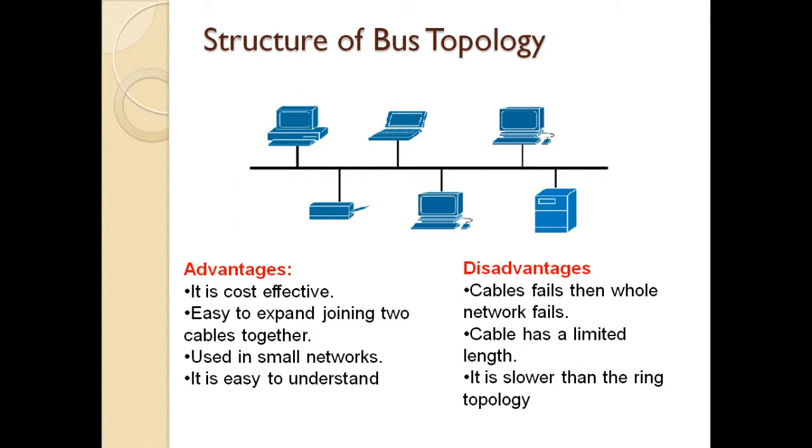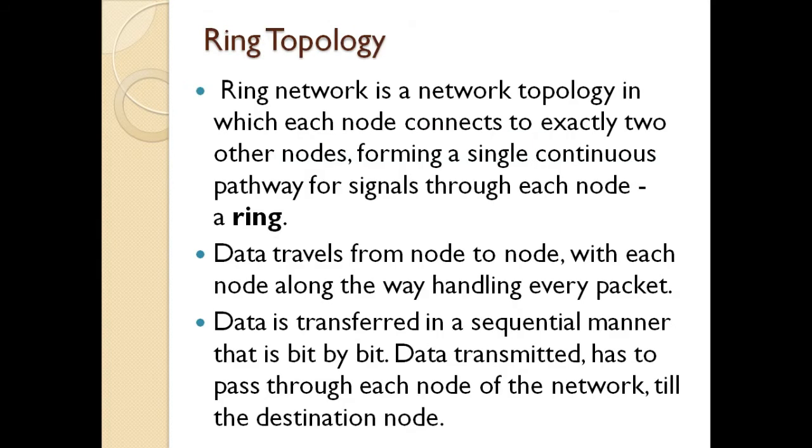Then the cables have a limited length. I can extend up to some 20 or 30 meters like that, and it is slower when compared to a ring network. Okay. The main drawback in this bus network is, if the cable fails, then the entire system will fail. That's the main drawback in this bus topology.